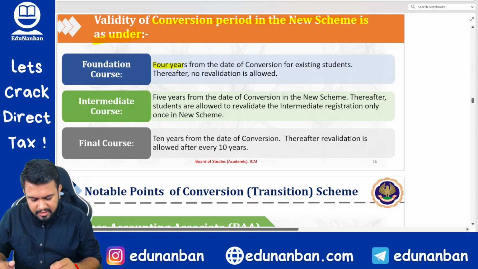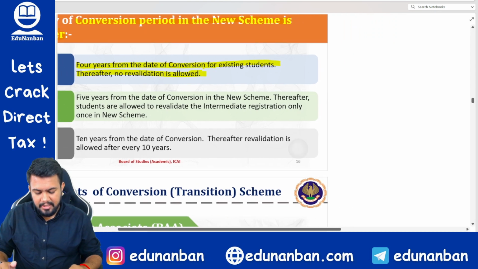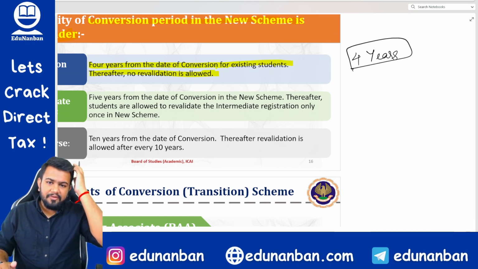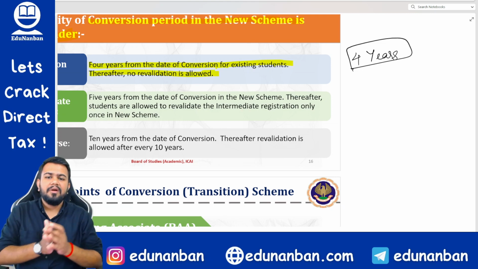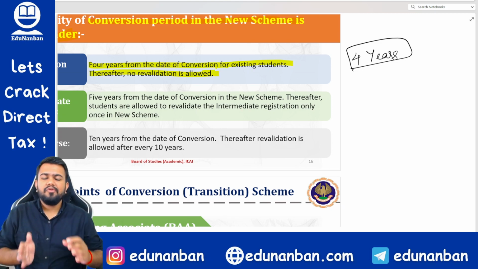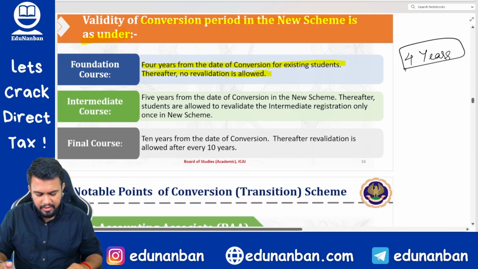For foundation course, it is 4 years from the date of conversion for the existing students and no revalidation is allowed. So see here, for foundation course, your registration will exist only for 4 years and you cannot revalidate. It means you cannot renew your registration. After 4 years, I do not know whether you will be able to write foundation or not. Within 4 years itself, you have to clear foundation.